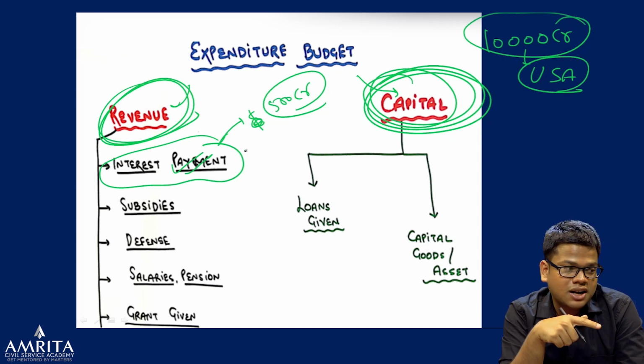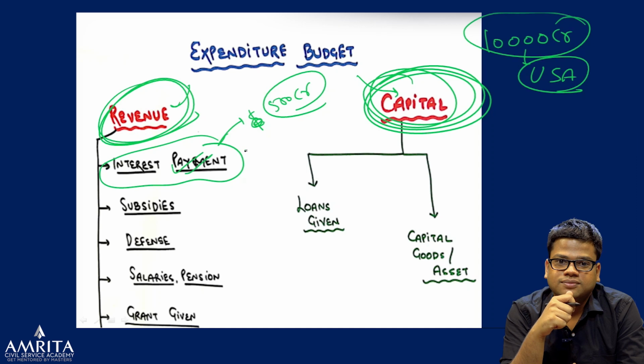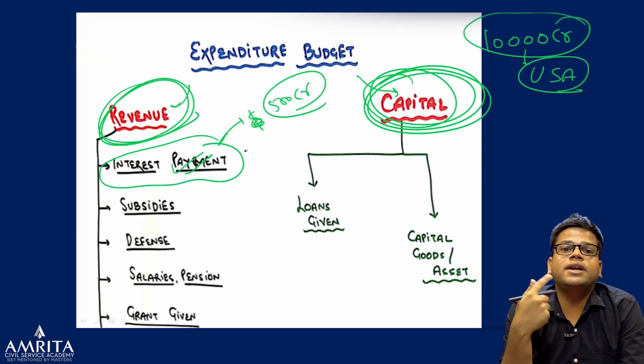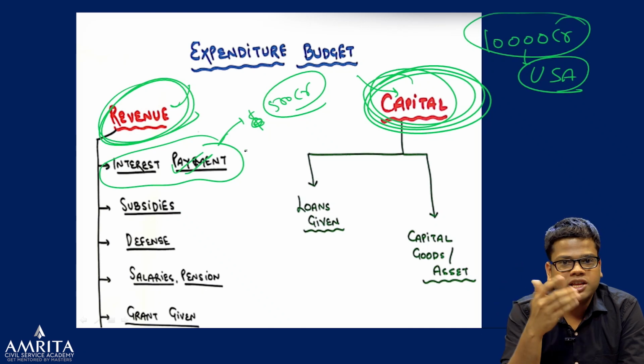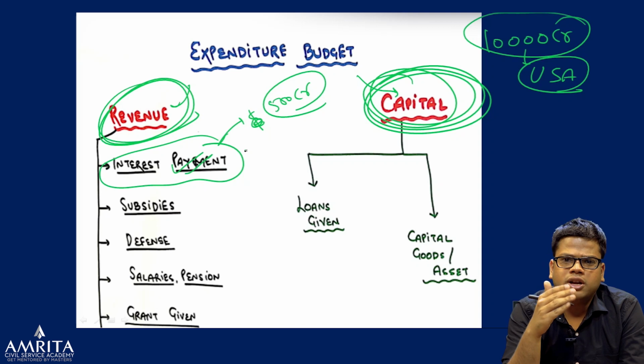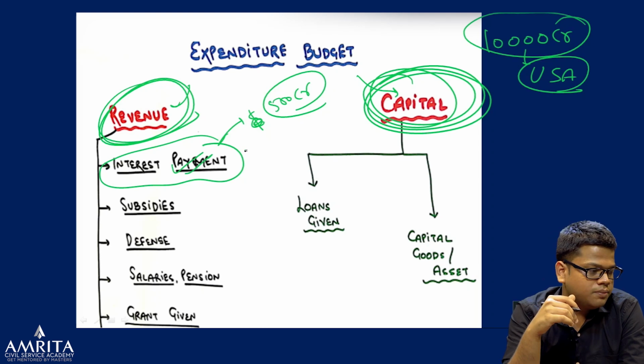Then that will go into the revenue expenditure. So the more you borrow, it creates an intergenerational liability. One government has borrowed and the other government has to pay. For one generation, it is called intergenerational liabilities it creates. That is why fiscal deficit is bad for the economy. Too much fiscal deficit, right?